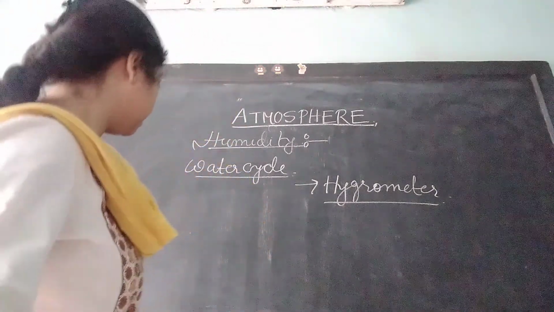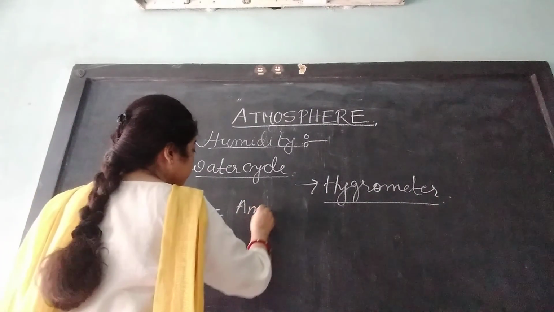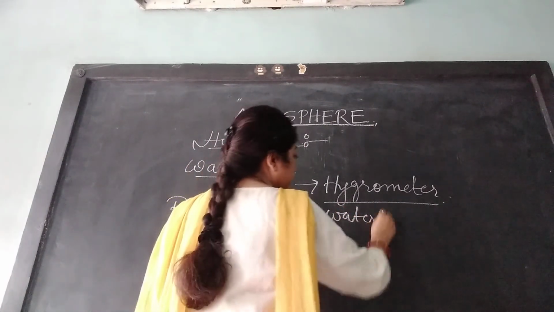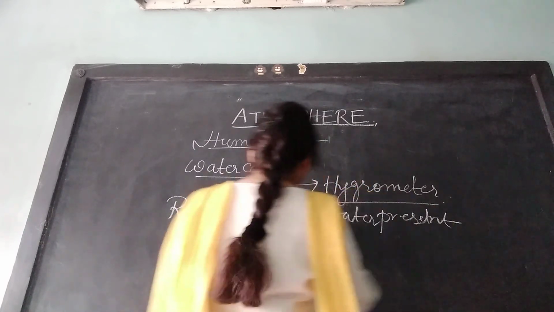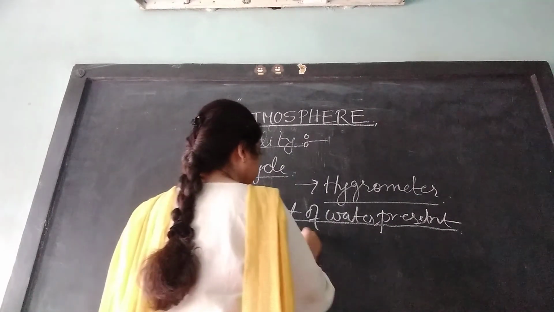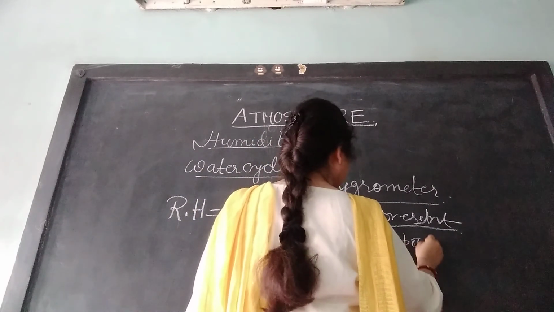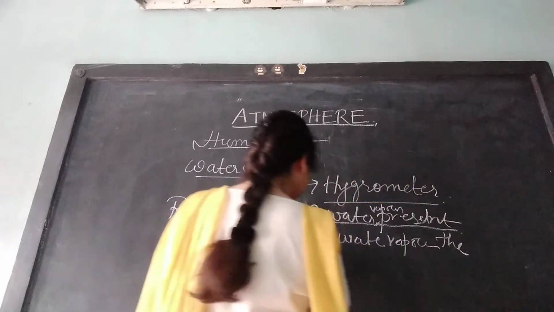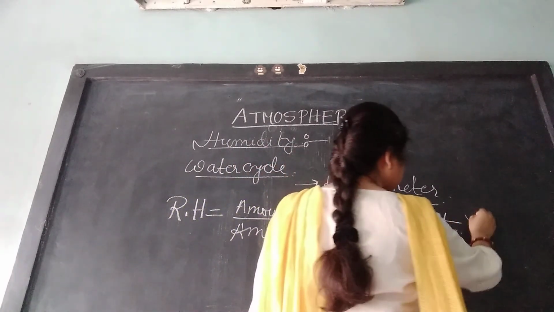So what is relative humidity? Relative humidity, RH, equals the amount of water vapor present in the air divided by the amount of water vapor the air can hold, expressed in percentage.